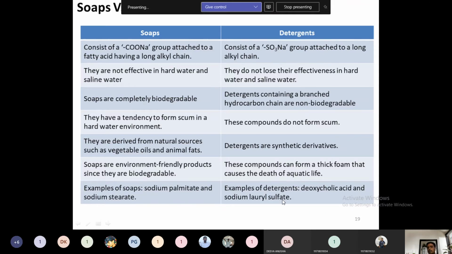Whereas for the detergents, we can say they are synthetic components, which are the examples of dioxychloric acid and sodium lauryl sulfate. You can see in our shampoos, this compound you will frequently encounter, sodium lauryl sulfate. Okay, this is a detergent. This gives detergent properties to that particular shampoo. Now you can observe this sodium lauryl sulfate, SLS, in our shampoos.